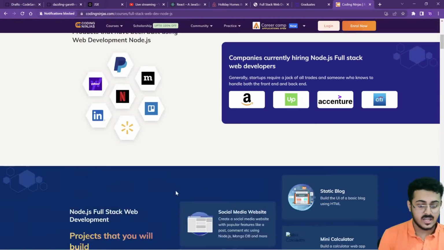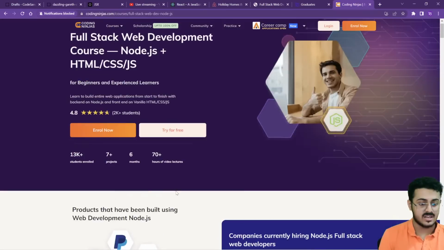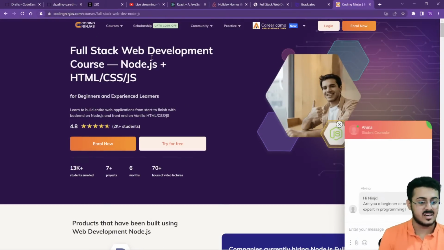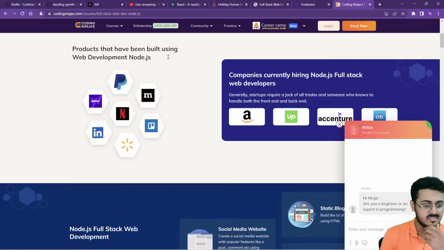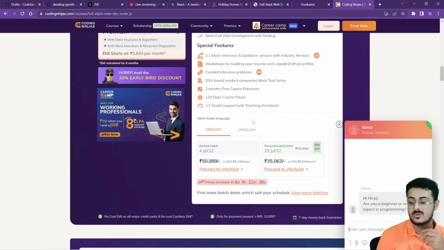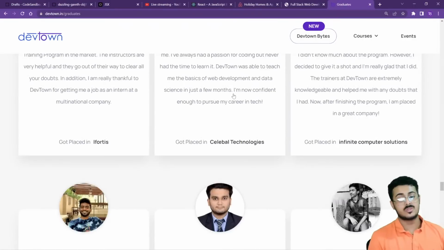Let us look at the different stuff that it covers. HTML, CSS, Node.js. Okay, so it doesn't cover React as well. That's great. So it includes data structures, algorithms, front-end web development, back-end web development with Node.js, and the cost is 50,000 rupees. So that is the time that I decided to start DevTown.